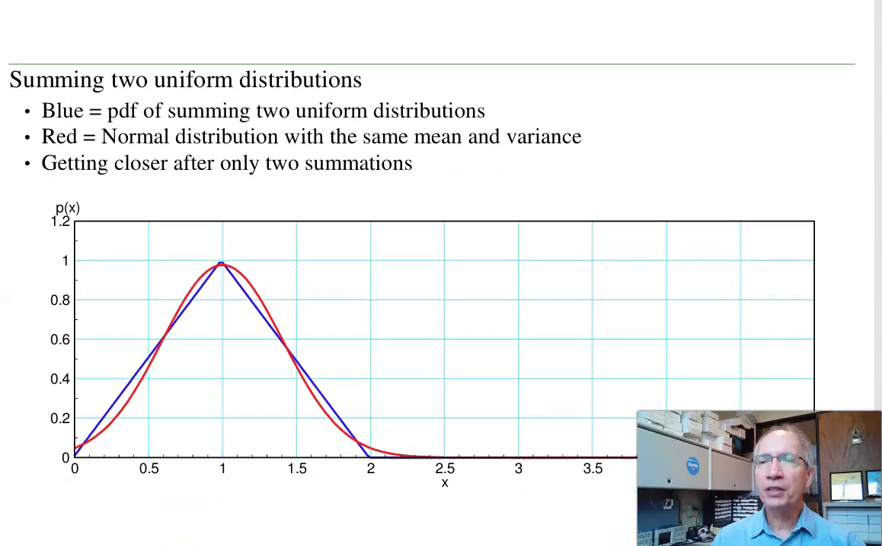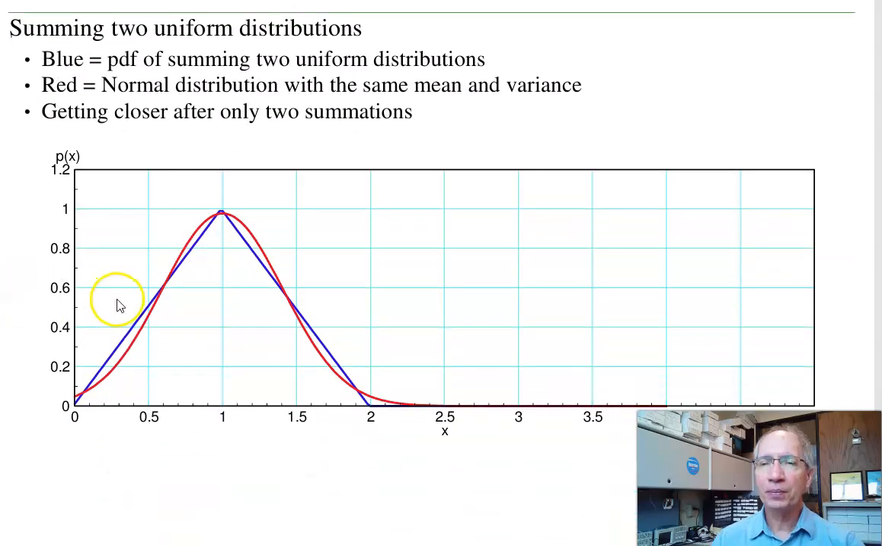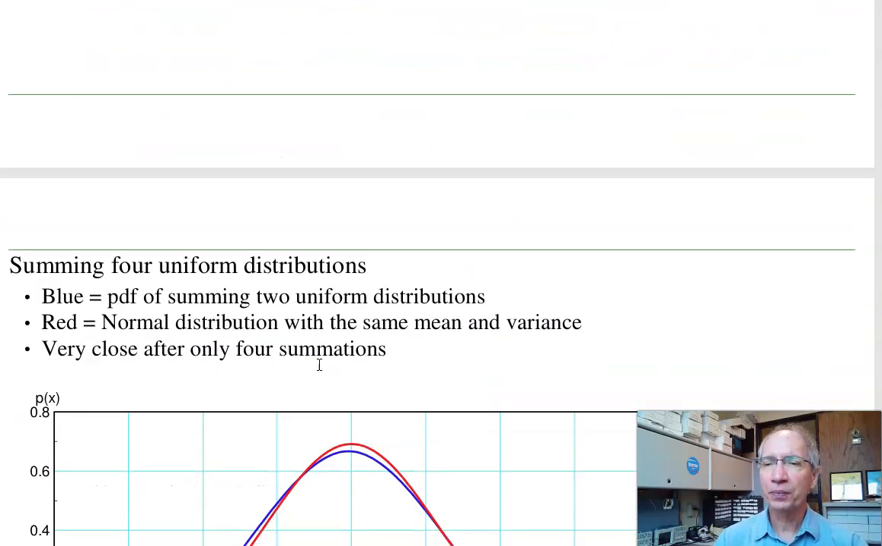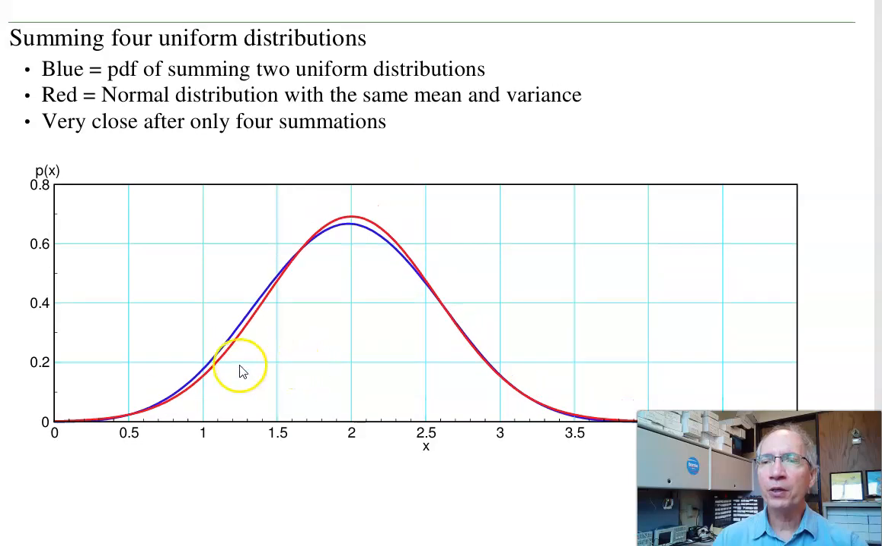Now, if I take two uniform distributions and add them, the PDF is the convolution of the two. That's the blue line. If I take a normal distribution with the same mean, same variance, I get the red line. And already, I'm matching it pretty close. A little bit different, but it's not a bad approximation. That's with only two uniform distributions. If I do 4 uniform distributions, I get the blue line. A normal distribution with the same mean, same variance would be the red line.